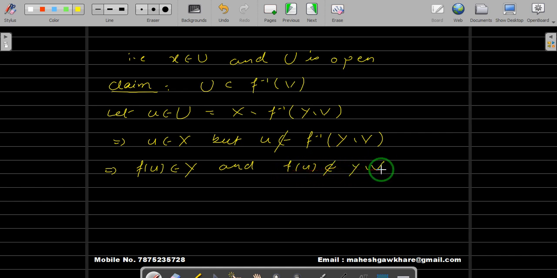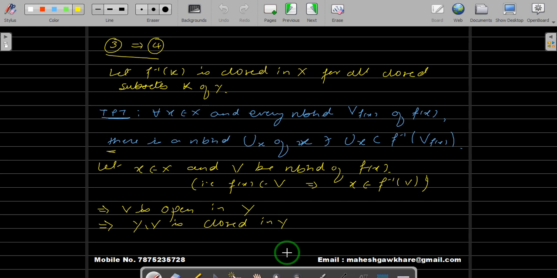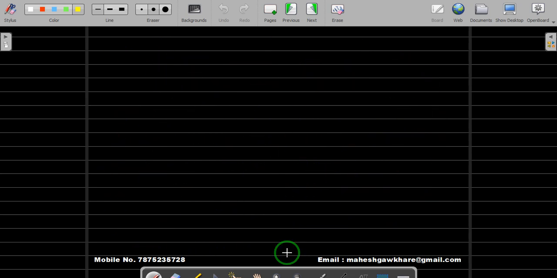So if f(u) does not belong to Y difference V, this implies f(u) belongs to V, and if f(u) belongs to V, this implies u belongs to the inverse image of V. So we started with one point u in U, and we proved that that point u is in F inverse of V, the inverse image of V. This implies U is contained inside F inverse of V, and this is what we wanted to prove. So hence we have proved 3 implies 4.